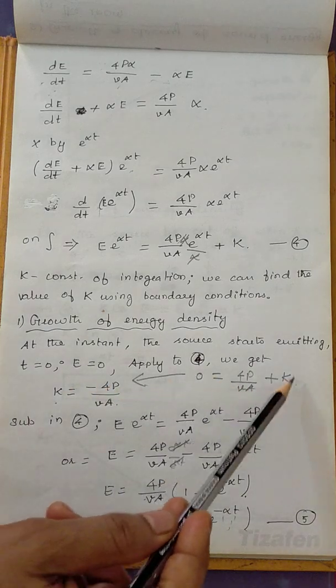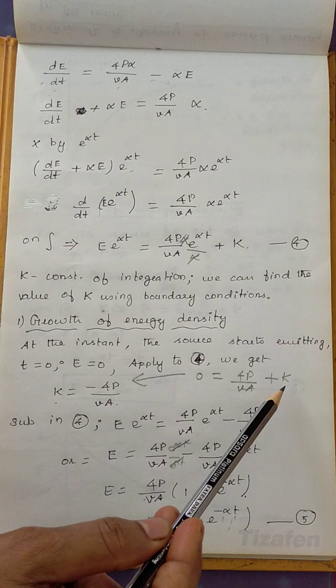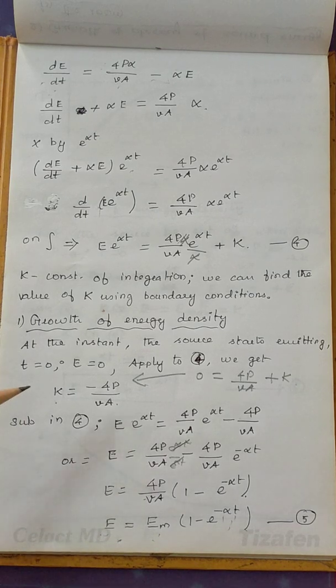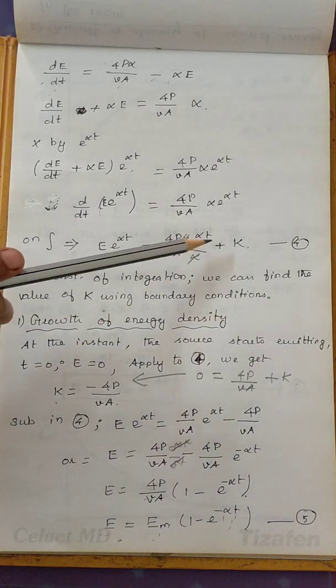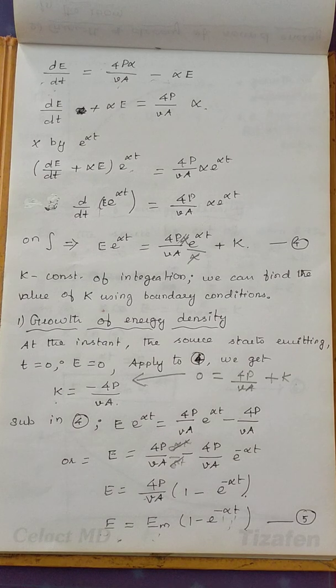If this whole term is equal to 0 and you want to calculate k, you bring it to the other side. So k is equal to minus 4P by V into A. And we can substitute the value of k in equation 4. So we have an expression for it, that is, instead of k, we put minus 4P divided by V into A.